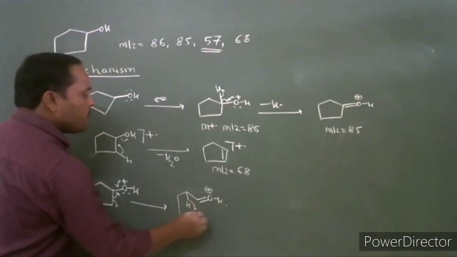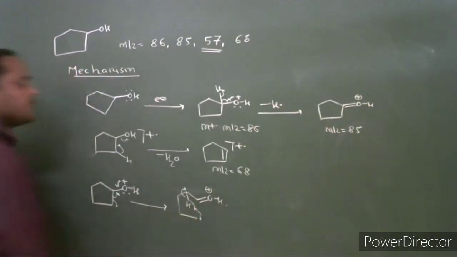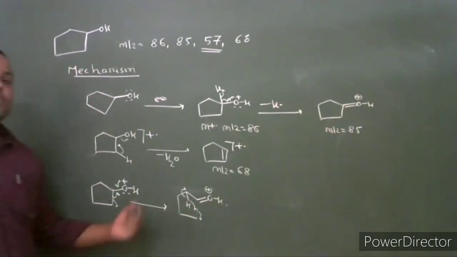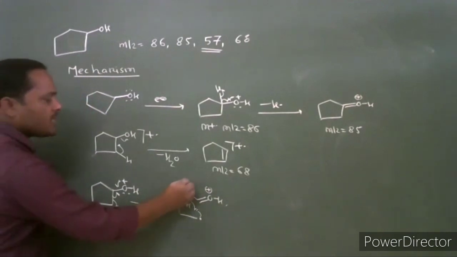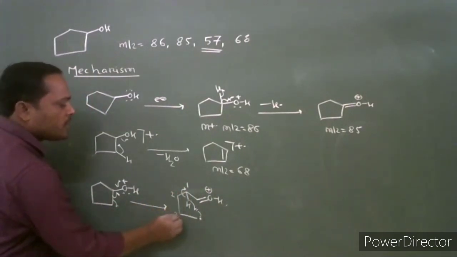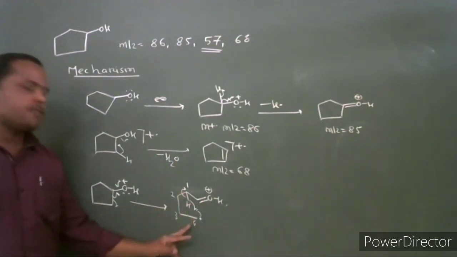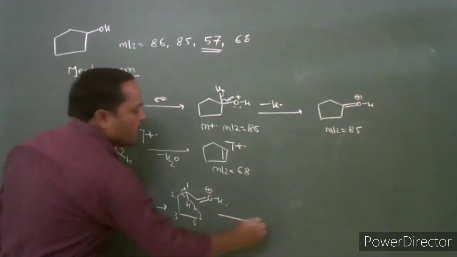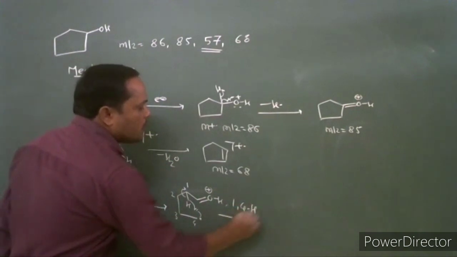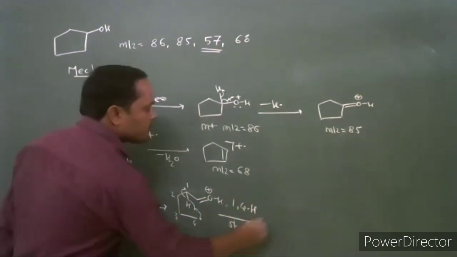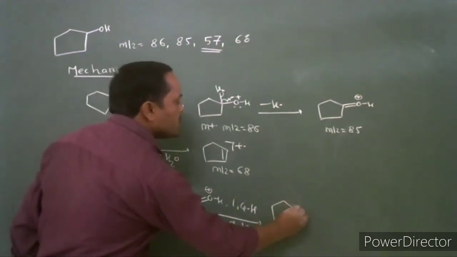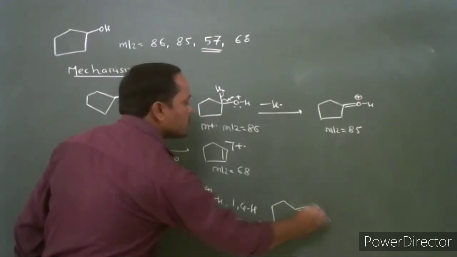In this case, a 1,4 hydrogen shift occurs. In 6-member cyclic alcohol, a 1,5 shift occurs. But in this case, it is carbon number 1, 2, 3, and carbon number 4. The hydrogen on carbon number 1 shifts to carbon number 4, so a 1,4 hydrogen shift occurs.